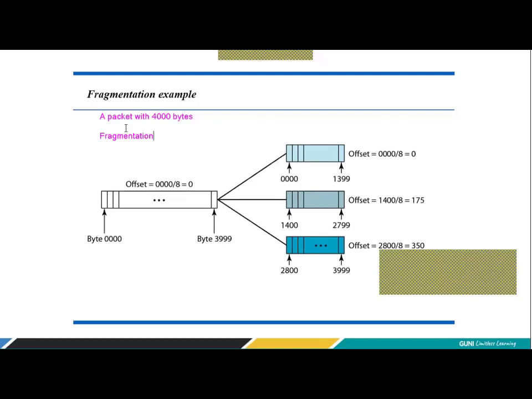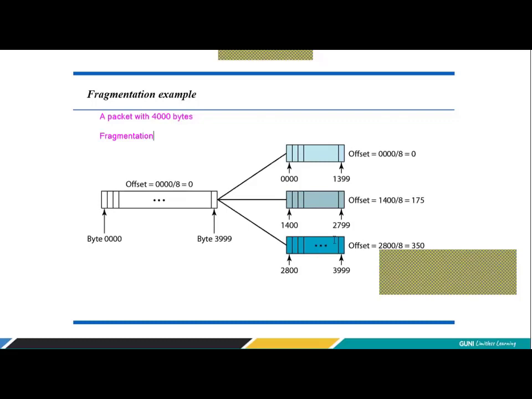So here my first byte value is 0. When my first byte value is 0, if I divide it by 8, I get 0. And as I've decided, my total bytes in the first fragment are going to be 1,400. So you divide 1,400 by 8. When I divide 1,400 by 8, the value I get is 175. Hello, you do it, friend. 1,400 divided by 8, you will get 175.